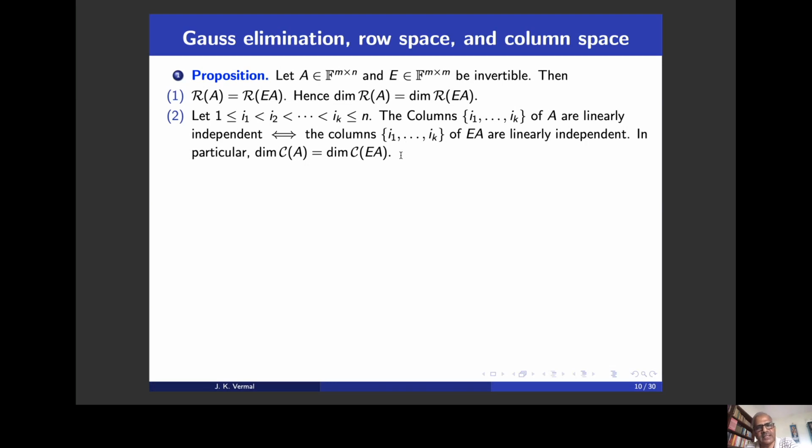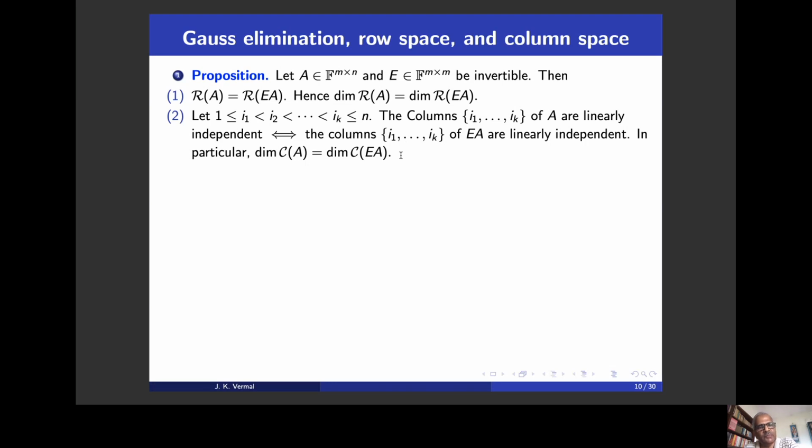Part 2 says that if certain columns of A are linearly independent, they will continue to be linearly independent when we apply elementary row operations, and therefore the dimension of the column space of the row echelon form of A and the dimension of the column space of A are one and the same.